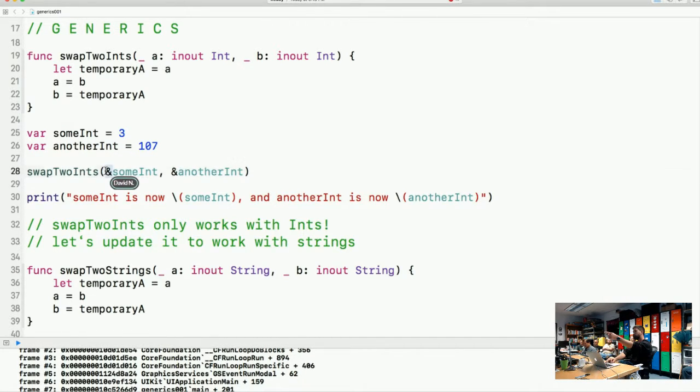Does anyone have questions about why we have these ampersands here? Is that clear or questionable to anyone? Questions? In and out. So in and out, I'll just talk about it for a bit. In and out allows us to manipulate arguments that are passed in, so we're able to change those. And that's why we leverage this ability to in-out these specific arguments.